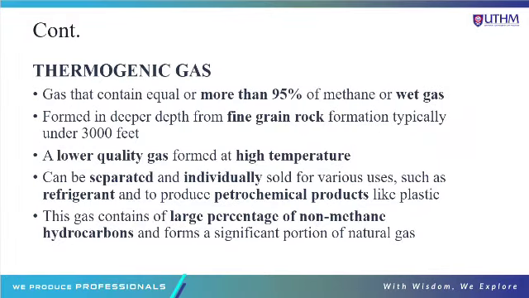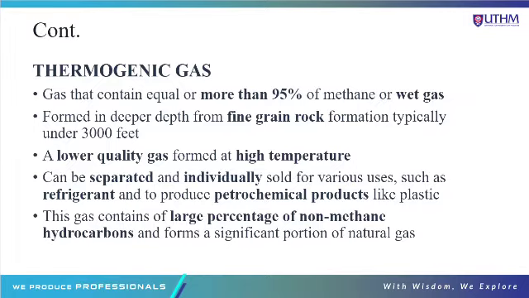Next, the second type is thermogenic gas. It is a gas that contains equal to or more than 95% methane, also known as wet gas. It is formed at deeper depth from fine-grained rock formations, typically under 3,000 feet. A lower quality gas formed at high temperature.